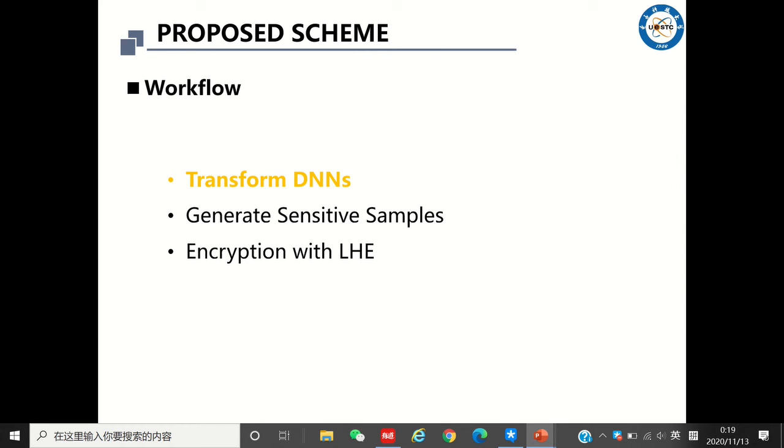This will facilitate the generation of sensitive samples and the application of leveled homomorphic encryption, which we call LHE, in general deep neural networks. Then, we generate sensitive samples to verify the correctness of model parameters in the inference process. In the end, to protect the user privacy, LHE is used to provide privacy-preserving deep neural network inference.